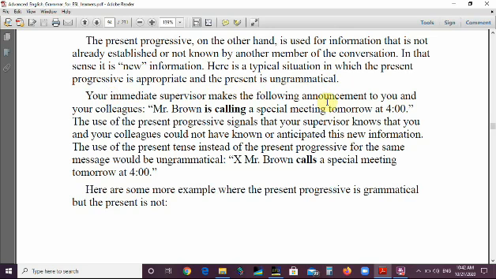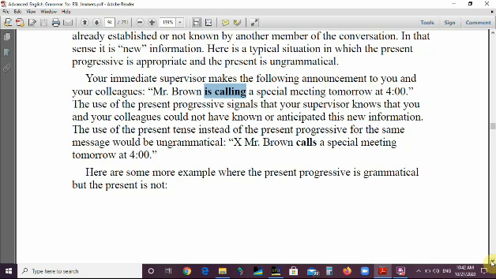Your immediate supervisor makes the following announcement to you and your colleagues. Mr. Brown is calling a special meeting tomorrow at 4 o'clock. The use of the present progressive, is calling, here signals that your supervisor knows that you and your colleagues could not have known or anticipated this new information. So this information is new to you all. The use of the present tense instead of the present progressive for the same message would be ungrammatical. So we cannot say, Mr. Brown calls a special meeting tomorrow at 4 o'clock, because it's not a fixed event.